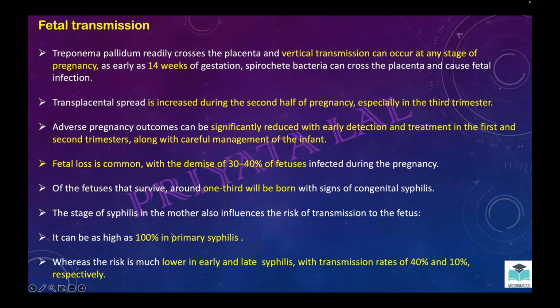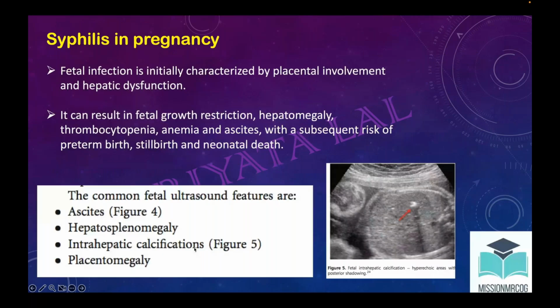Okay. Apart from this, syphilis in pregnancy can cause fetal infection and hepatic dysfunction. There could be growth restriction, hepatomegaly, thrombocytopenia, anemia, ascites, preterm birth, stillbirth, or neonatal death. Apart from this, these are the common ultrasound features: ascites, hepatosplenomegaly, and intrahepatic calcification. You can see the intrahepatic calcification here, and the placenta is large, placentomegaly. Intrahepatic calcification and placentomegaly would be the markers that you will find for the questions.